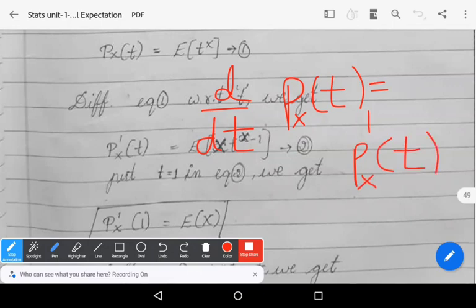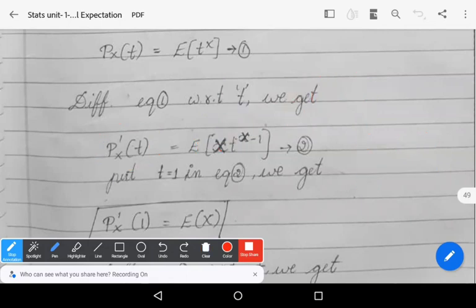We are differentiating equation 1 with respect to t, so d by dt of Px of t can be written as Px dash of t. That is the left side of equation 1. So what is in the right side? Now you observe that in equation 1, the right side has the expectation of t power x.